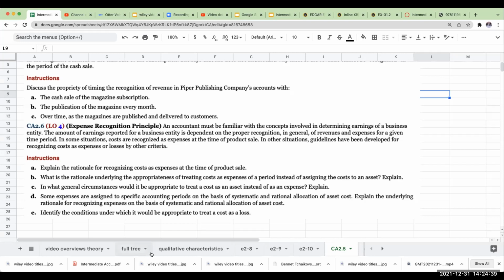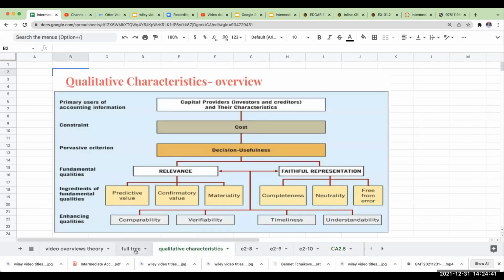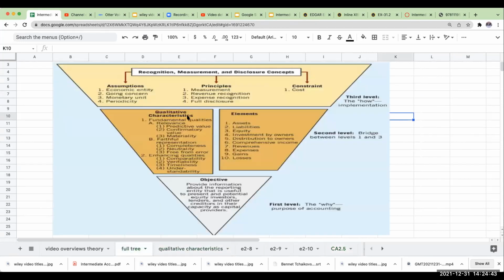Well, we have something called the matching principle. We're going to recognize our expenses, and we want to try to match them against the revenues wherever possible. So if I'm making a sale, that's when I want to recognize the related expense.